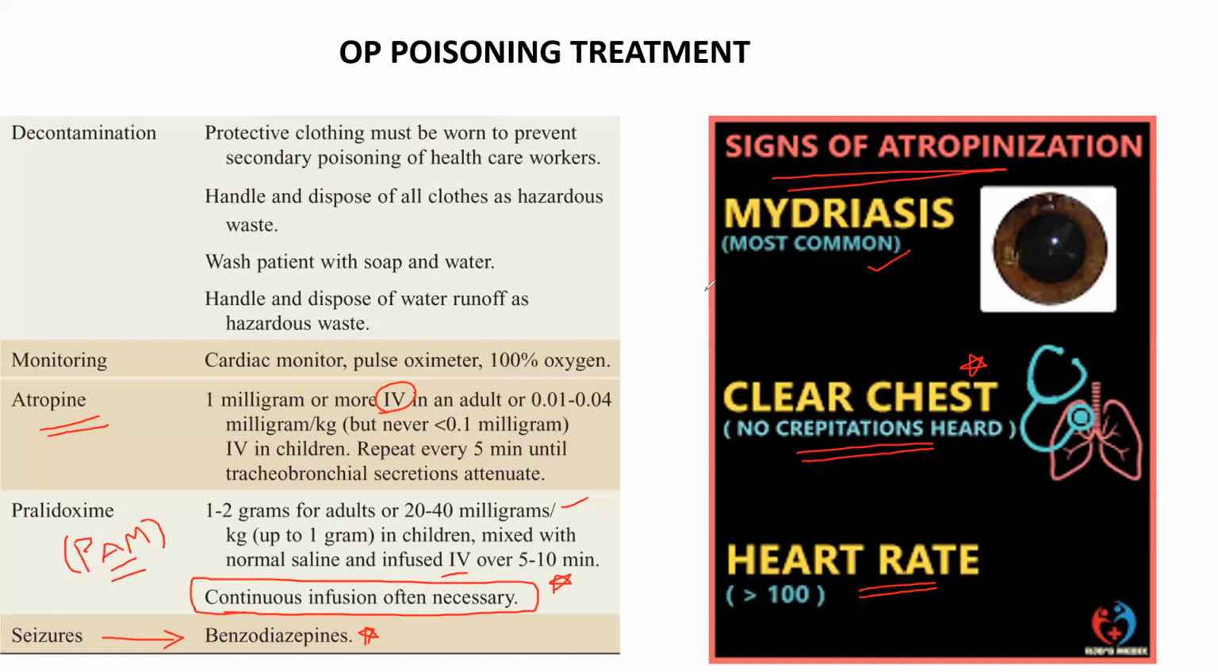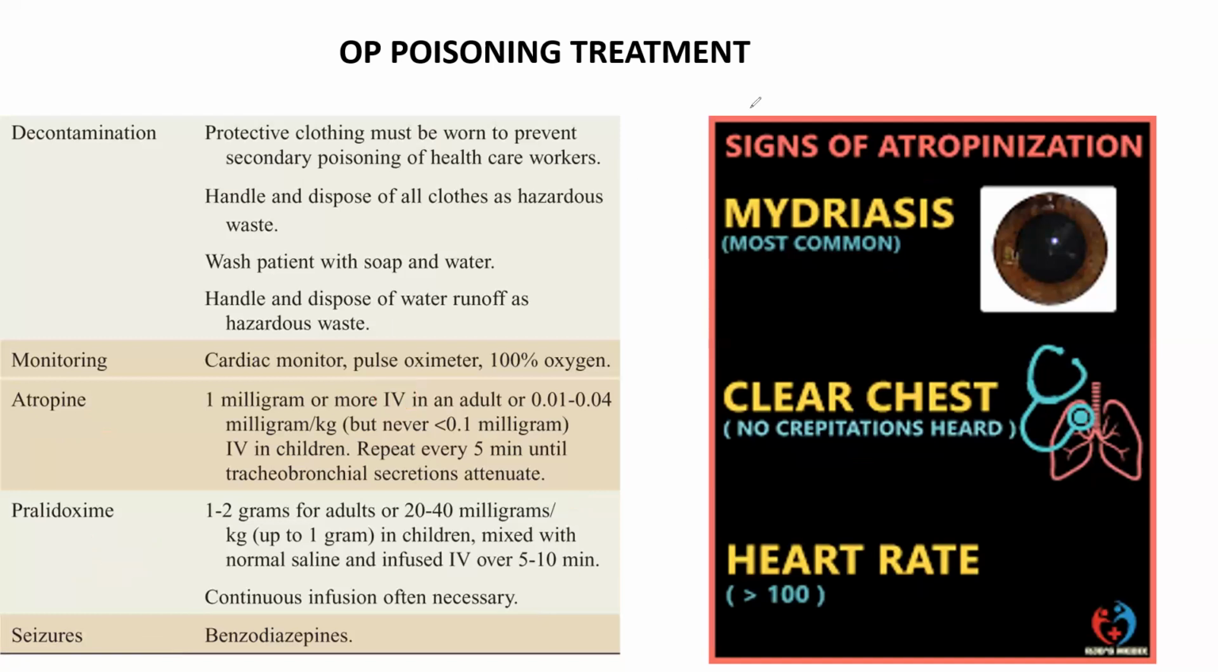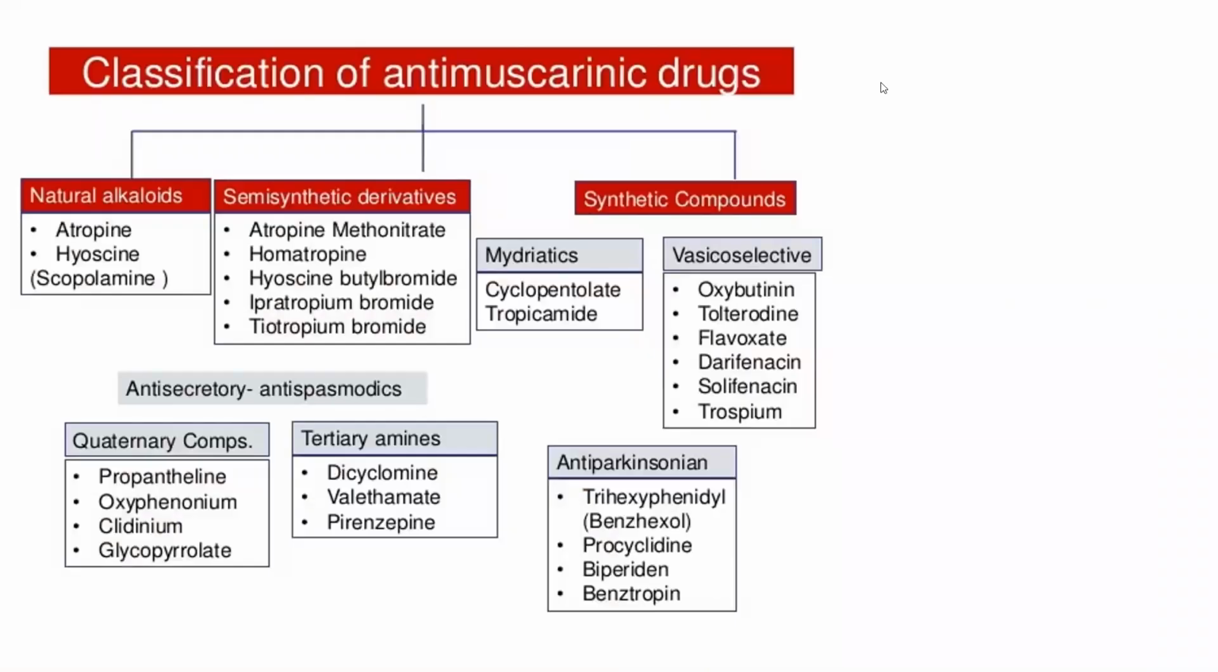These are the treatment protocol for OP poisoning, right? Number one, decontamination. Number two, monitoring. And number three, atropine, pralidoxime, and for seizures, we'll go with benzodiazepines. So here we finished these cholinergic drugs, and coming to anti-muscarinic drugs.